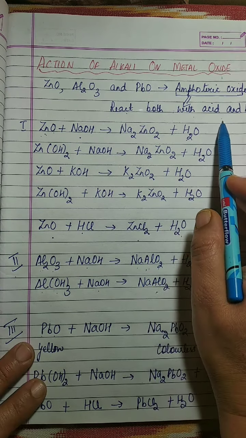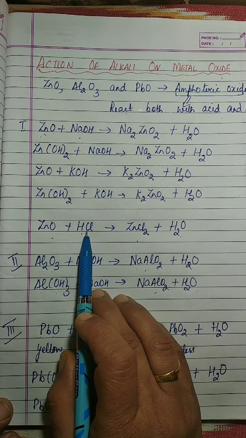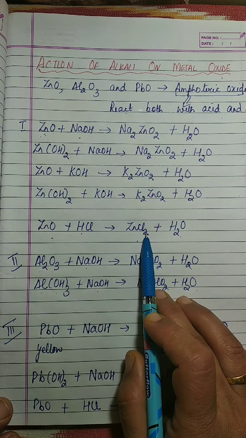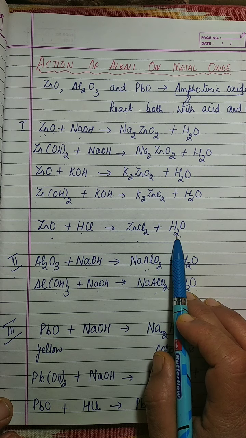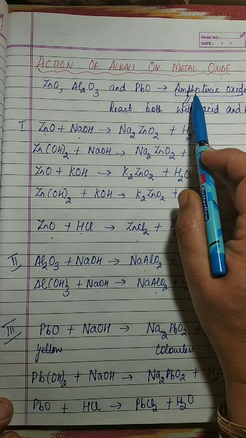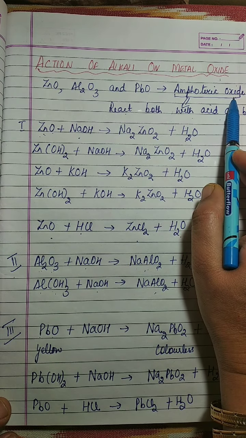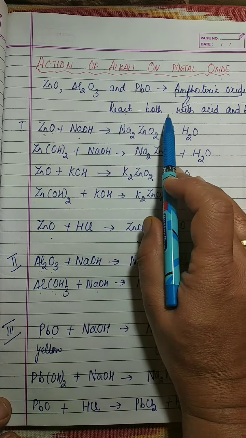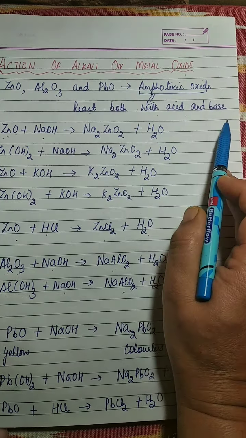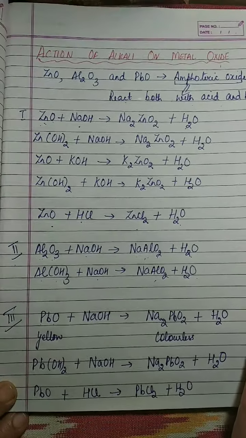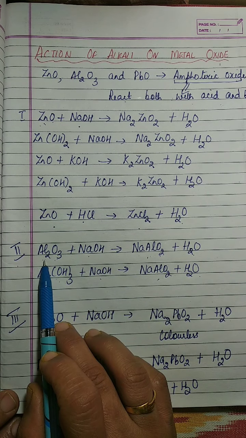This shows the reaction of zinc oxide with alkali. Same way, zinc oxide can also react with acid, forming salt and water, showing that zinc oxide is amphoteric in nature, that is, it can react both with acid as well as base. Now let's take the second example, aluminium.